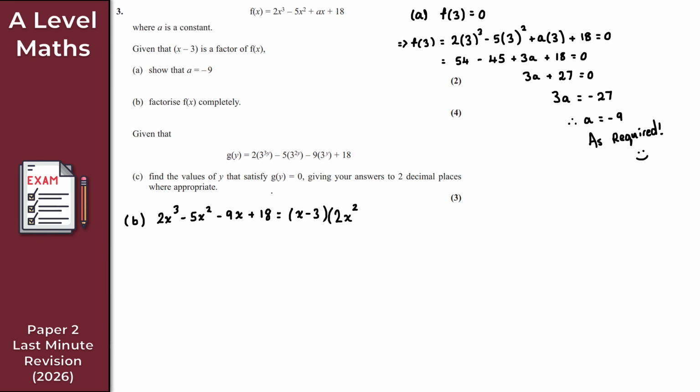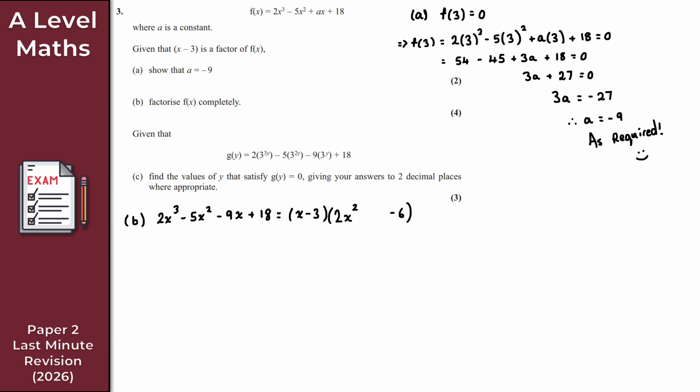For the final term here, the plus 18, I can easily see that must be -6, because -3 times the constant term must be plus 18. Well, -3 times -6 is plus 18. We get a -6 right at the end there. So how do we get the middle term? This is probably the most challenging part of part B, really.